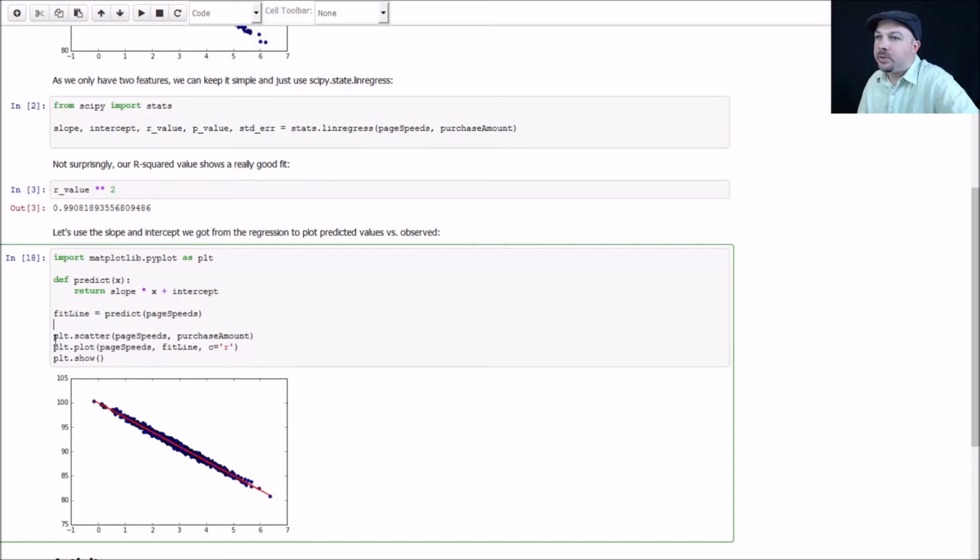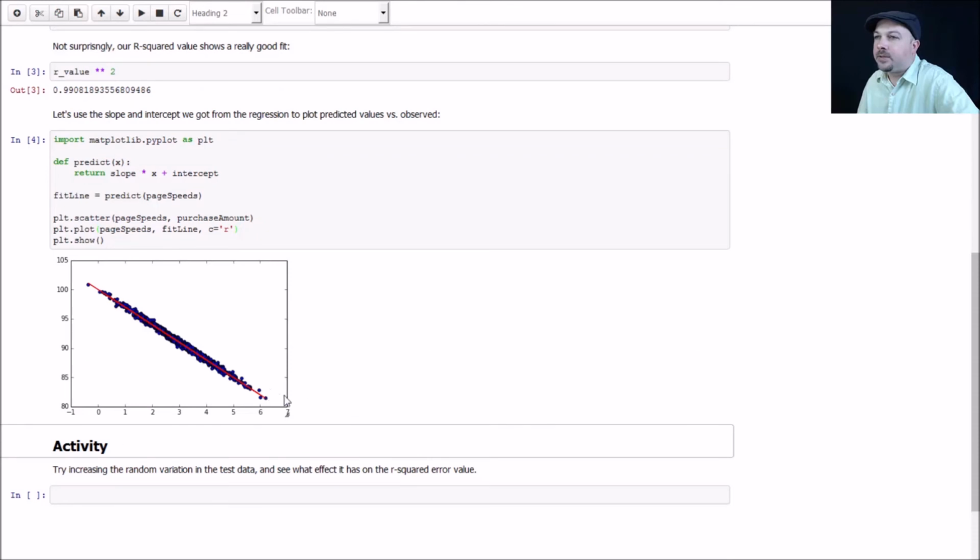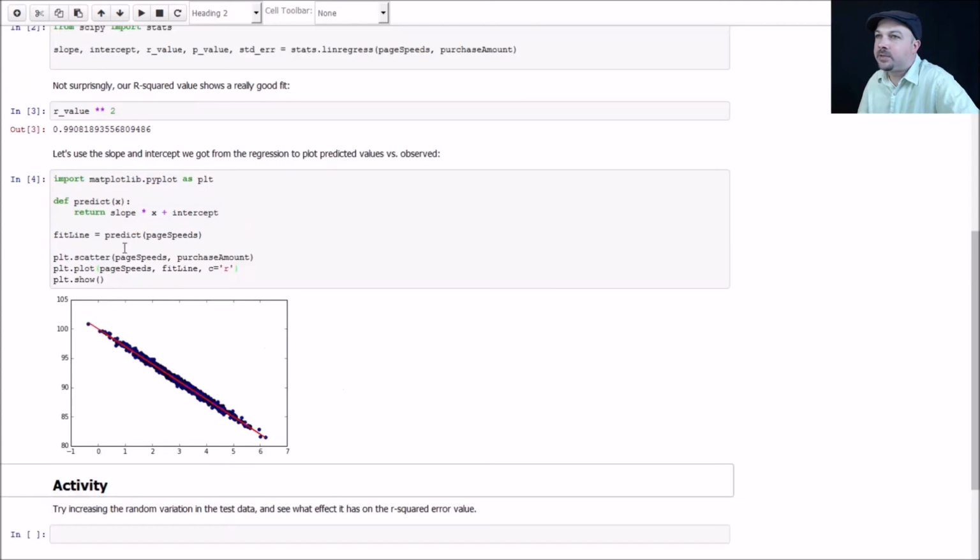So basically we're going to do a scatter plot like we did before to show the raw data points, the observations, and then we're also going to call plot on that same pyplot instance using our fit line that we created, using the line equation that we got back, and show them both together. Do that, and it looks like that. So you can see that our line is in fact a great fit for our data. It goes right smack down the middle. And all you need to predict new values is this predict function.